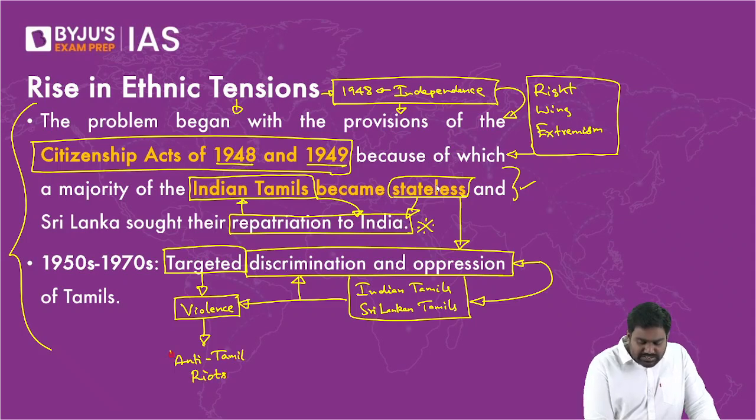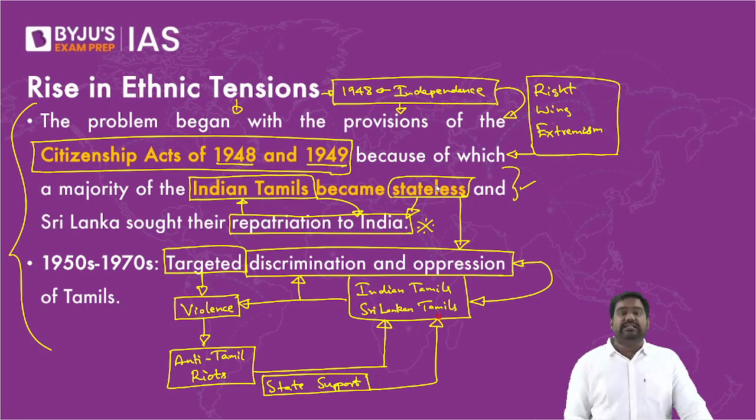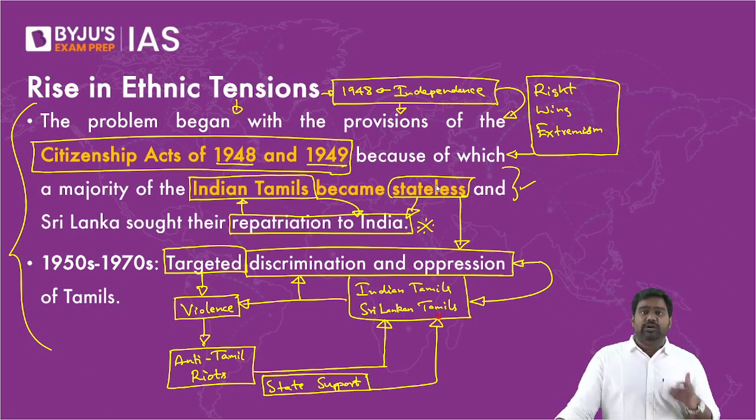These Sinhala Buddhist radicals had the support of their government, police and security forces. There was state support for these radical elements. The police and security forces would back them, they would stand idle, and the radicals would commit brutal atrocities against the Tamil population. In various government laws and policies, with regard to economic benefits, job opportunities and reservation, Tamils were being denied the opportunity. The Sinhalese were being favored. There was outright favoring of the Sinhala Buddhists and open discrimination and oppression of the Tamils.